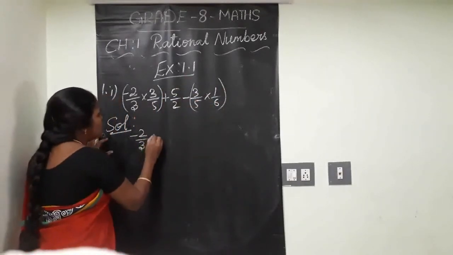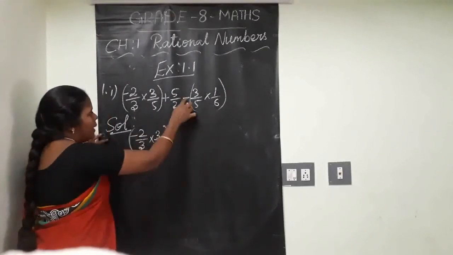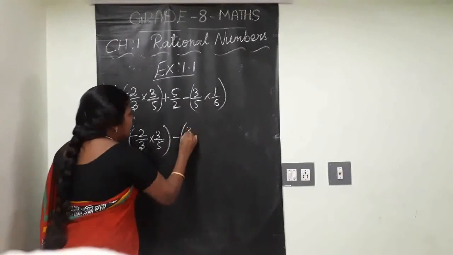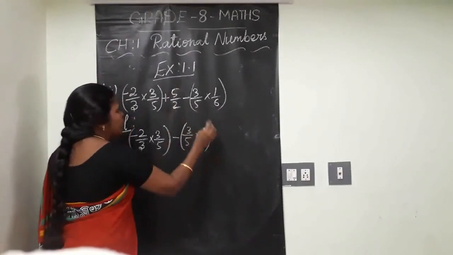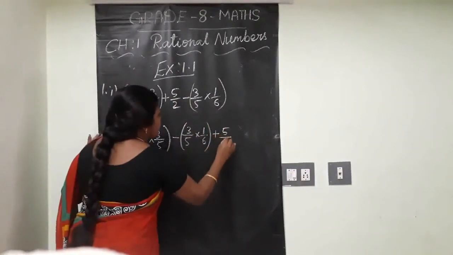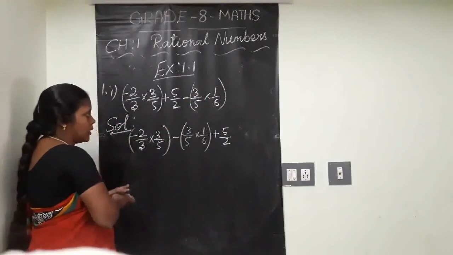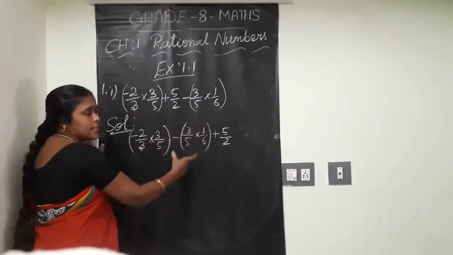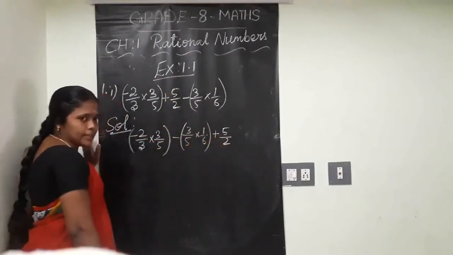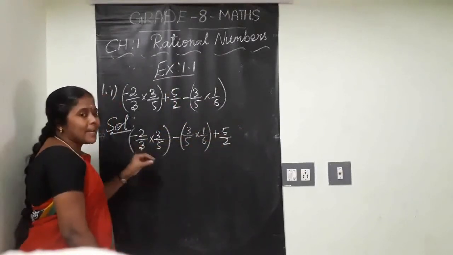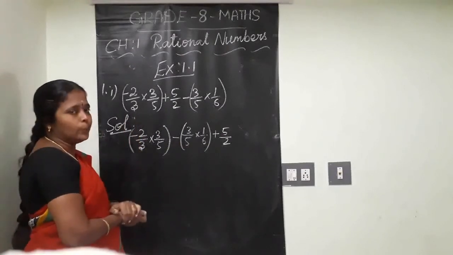Minus 2 by 3 into 3 by 5 minus 3 by 5 into 1 by 6 plus 5 by 2. What I did here: the multiplication parts I have taken together, and this addition part I kept at the back side, for matching some property here. Clear? Okay, I am not going to change any value.